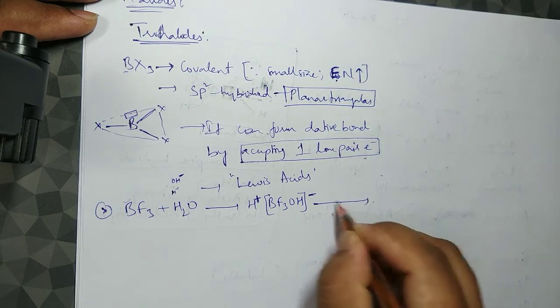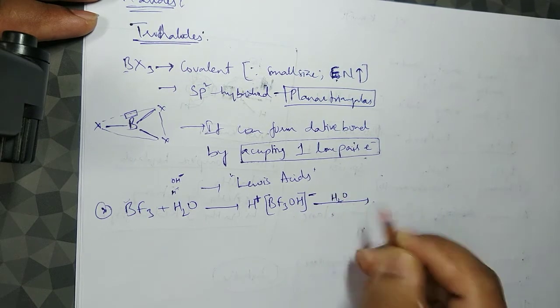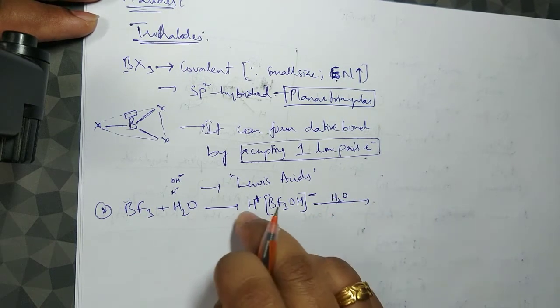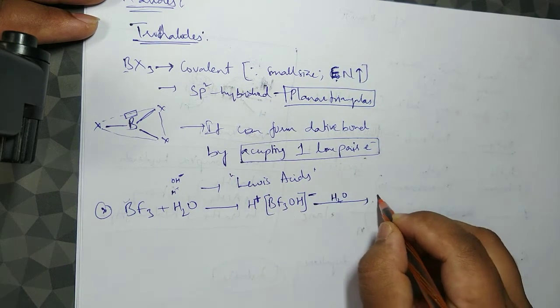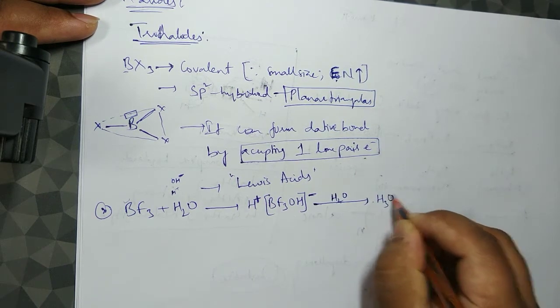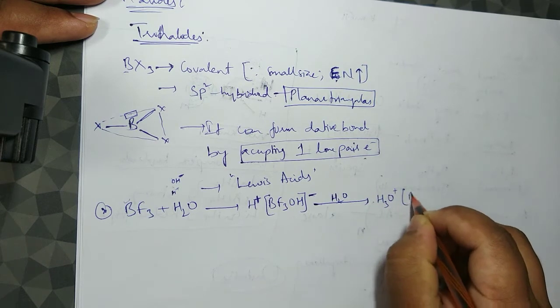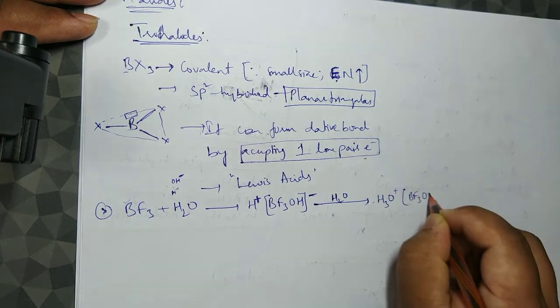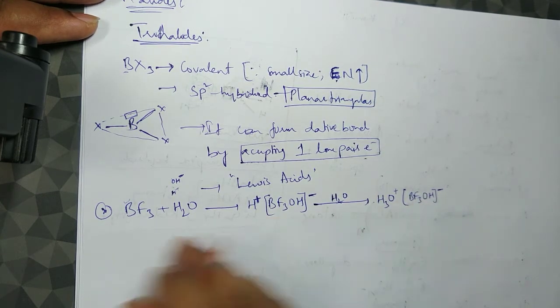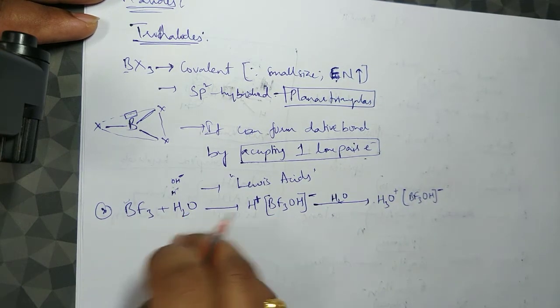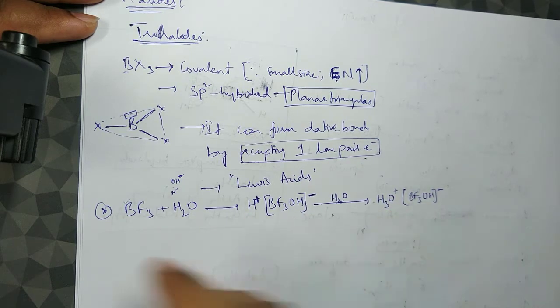When I further treat it with water on hydrolysis, the H plus is further hydrated, or you can say acidified, giving H3O plus BF3OH minus. That is how the BF3 molecule on hydrolysis forms a salt.